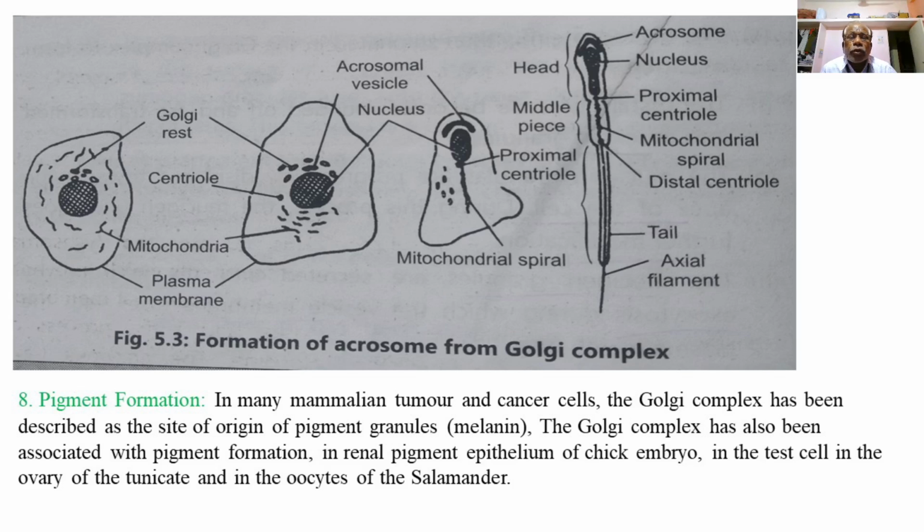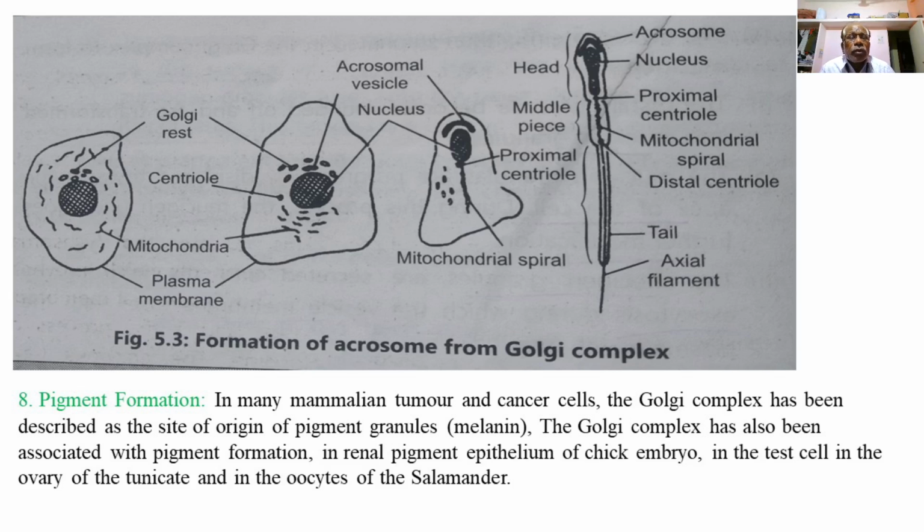The Golgi complex has also been associated with pigment formation in the renal pigment epithelium of the chick embryo, in the test cells in the ovary of the tunicate, and in the oocytes of the salamander.